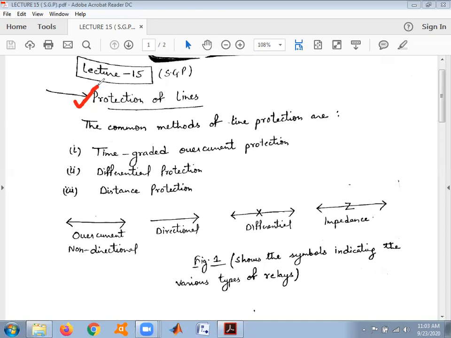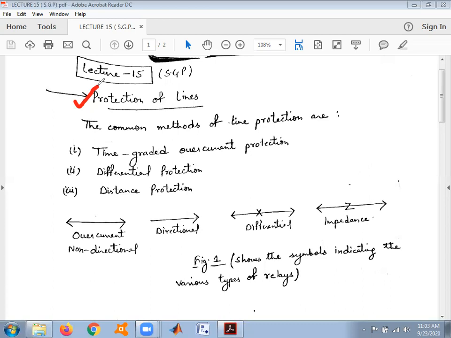So these are the three criteria which will decide which protection scheme will be best for the application. The three criteria are summarized as: in the event of a short circuit, the nearest circuit breaker will operate and the rest of the circuit breakers will remain closed.